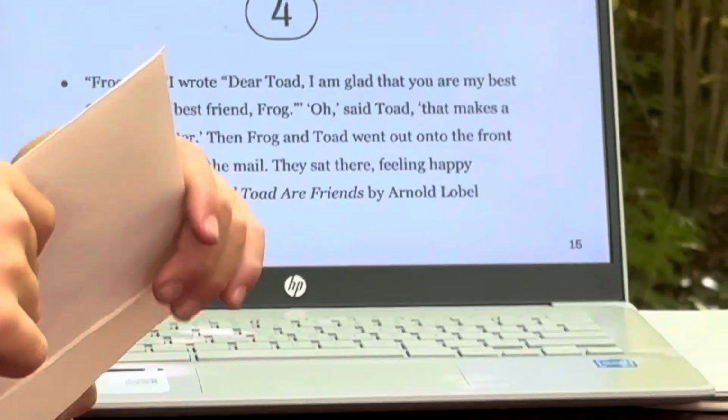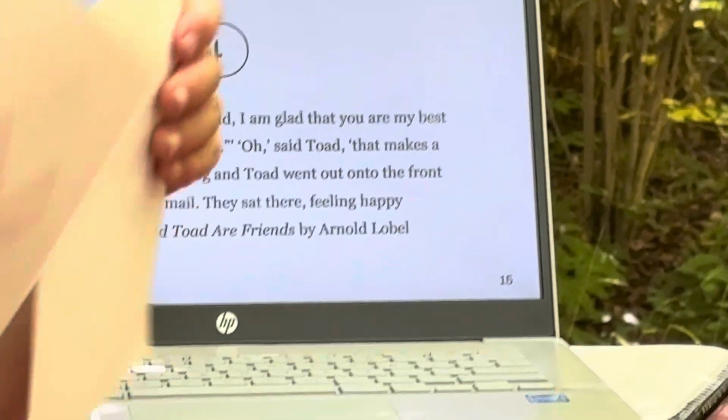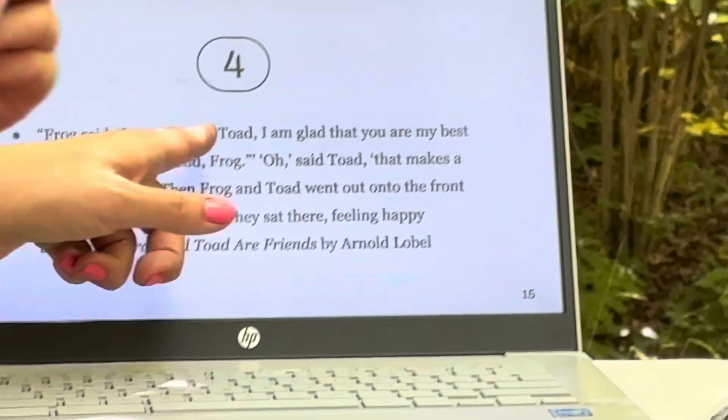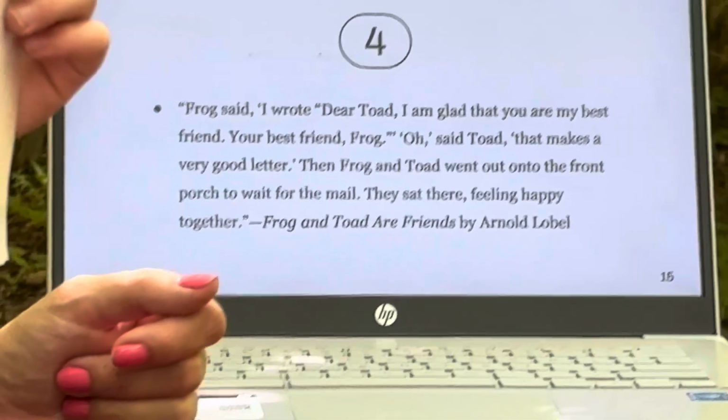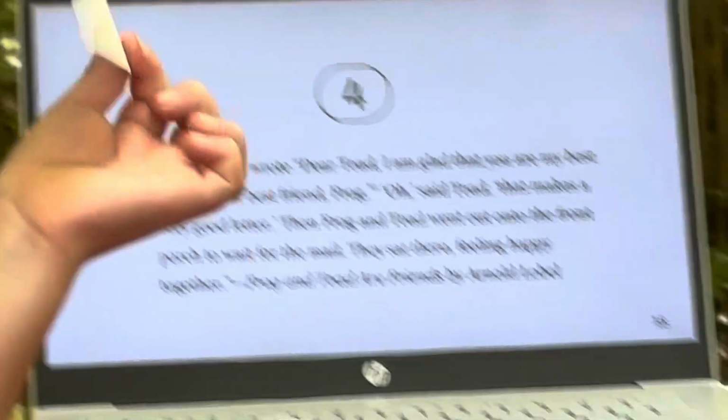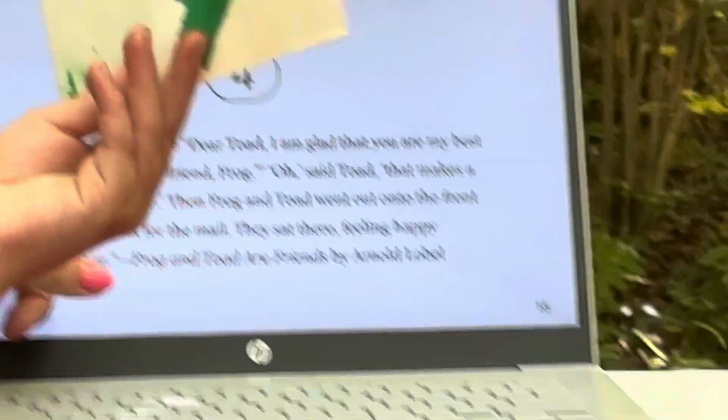That's tricky, huh? So this is a quote in a quote. So we know that people are talking in here, right? Who is it that's talking in this story? Frog and Toad. Because it's actually a show. It's a show in a book. Because I've watched it at school.